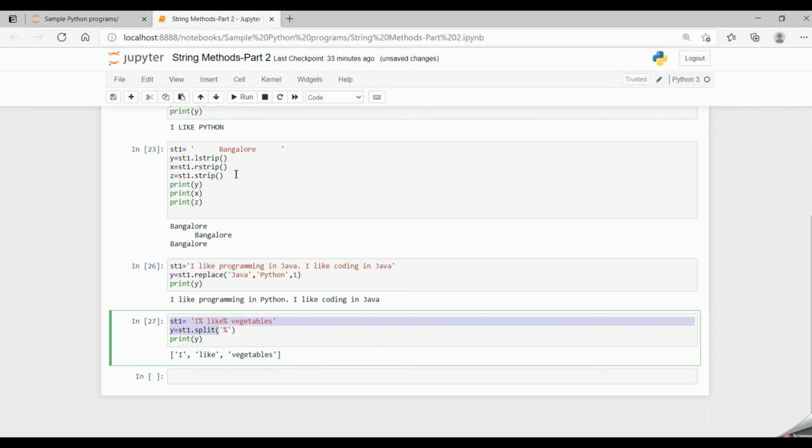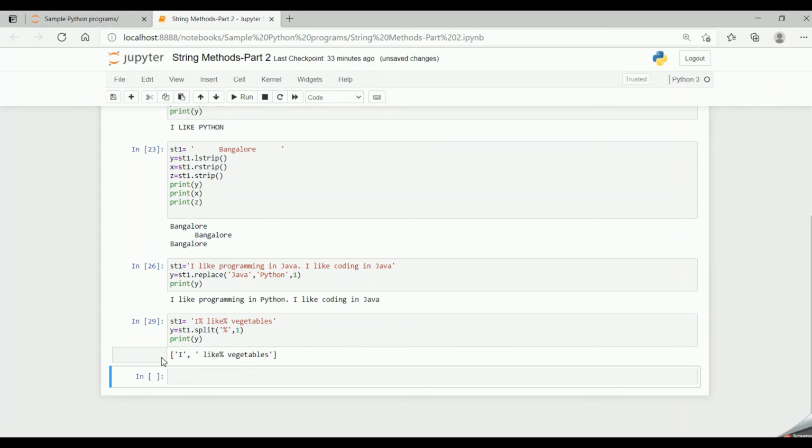Now if I run the code, I get the same value, because at every percentage the string has been split. Now if I give my max split as 1, and run the code, I get I and then like percentage vegetables.